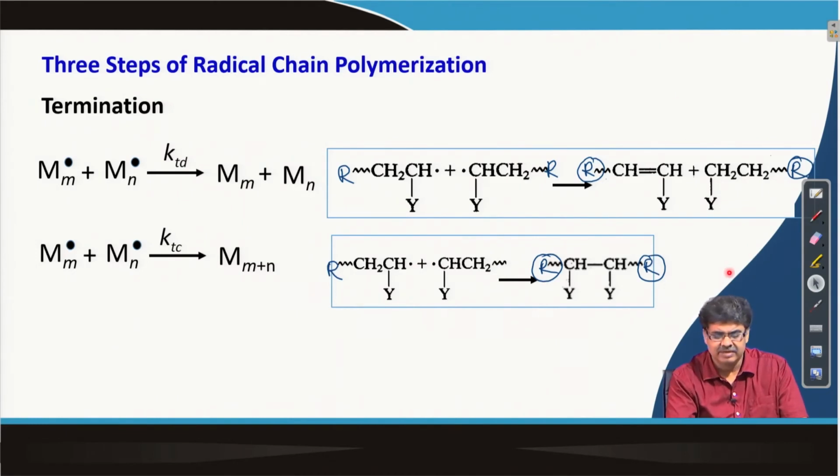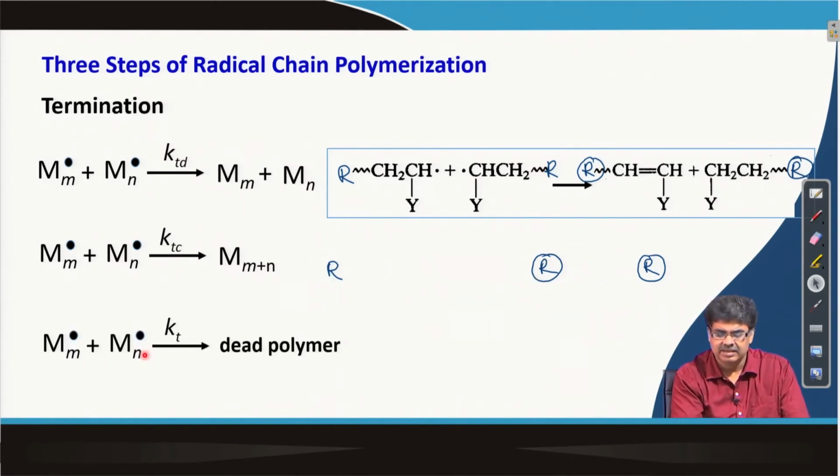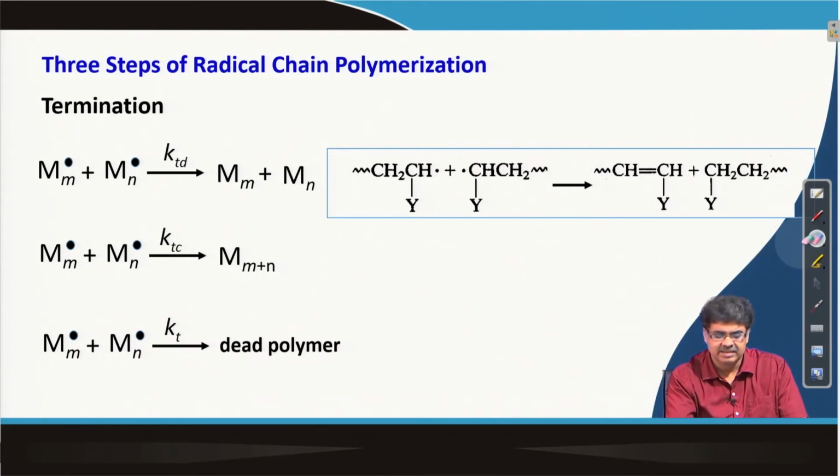So, in general we write the termination as Mn dot plus Mn dot gives dead polymer, with rate constant Kt, the termination step.